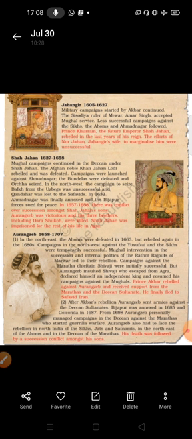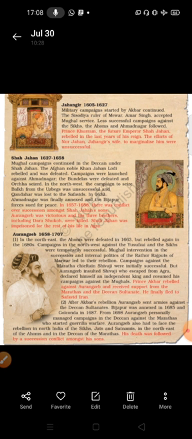Jahangir, also known as Salim, revolted against Akbar in Akbar's last days, against the Mughal Sultanate. Similarly, Jahangir also faced such a problem from Prince Khurram.